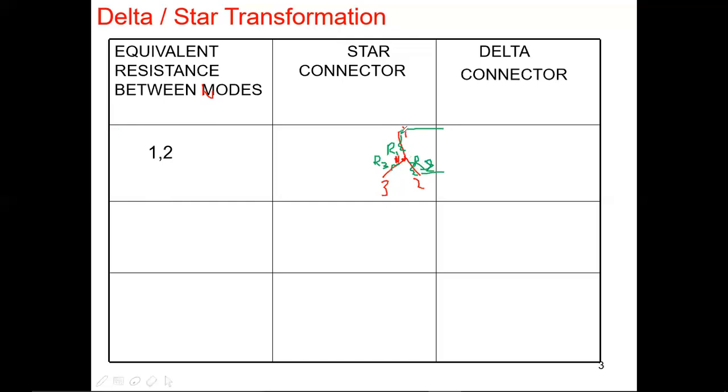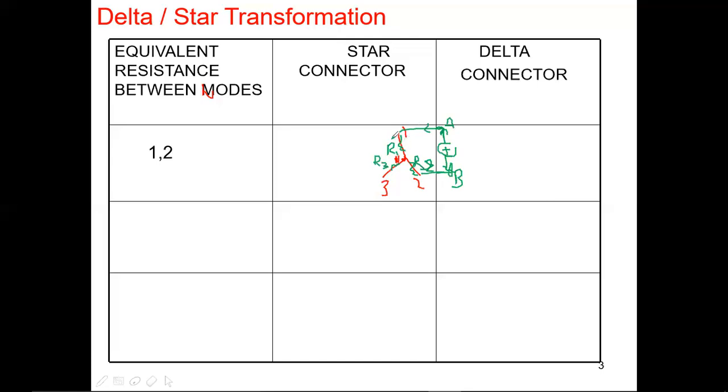Now, if I am finding the equivalent resistance between 1 and 2, which resistance values will come into the picture? You need to understand this clearly. If I give the voltage across these two nodes, A and B, if I connect the battery across here, plus and minus, how will the current travel? Wherever there is a closed path, current will travel. Wherever there is an open circuit, current never flows.